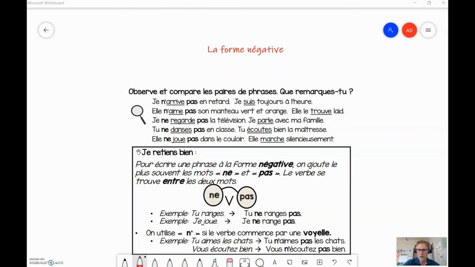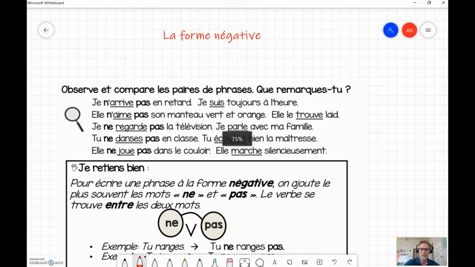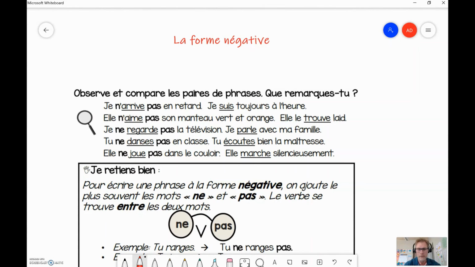Ok, une dernière chose à faire maintenant avec les verbes, c'est la forme négative, or the negative form. How do you make a verb into the negative? When I mean negative, I mean the opposite of positive. So, let's look at some examples. Observe et compare les paires de phrases. Que remarques-tu? So, the first sentence here, je n'arrive pas en retard. Je suis toujours à l'heure. So you see, right there, you've got this N apostrophe and a pas.